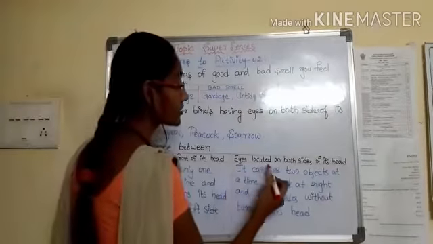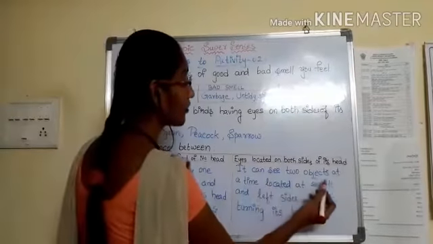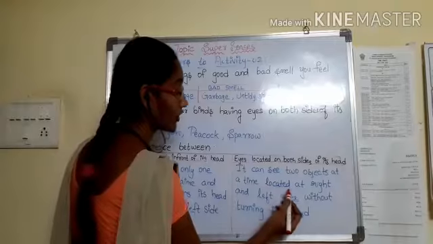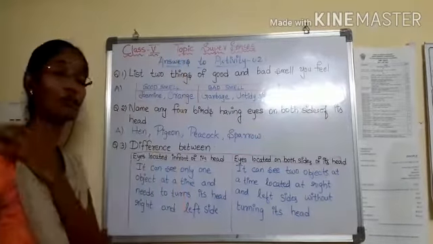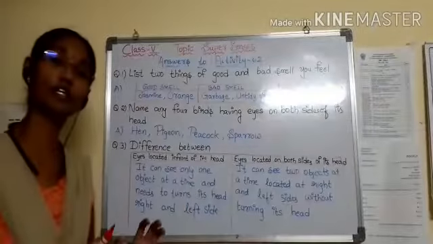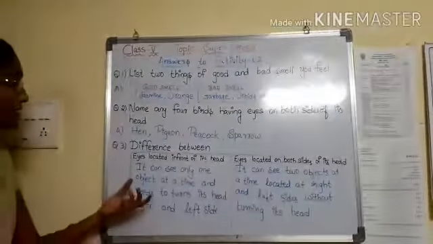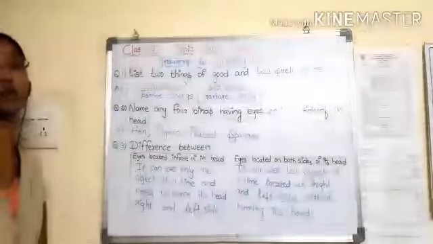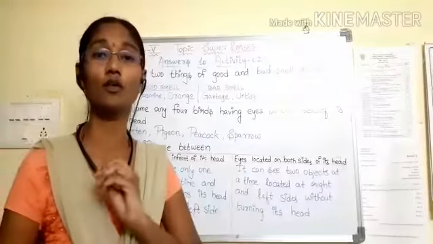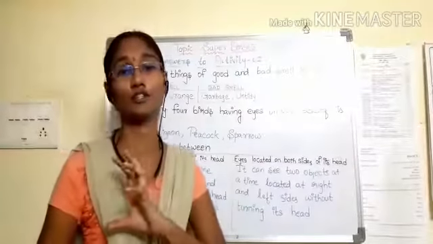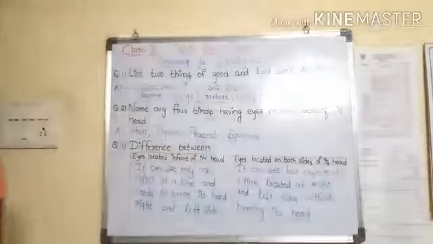While with eyes located at both sides of the head, it can see 2 objects at a time, located at the right and left side, without turning its head. But with eyes located in front, it can see only one object at a time and needs to turn right or left, whichever object it has to look at. These are the answers for our activity 2.